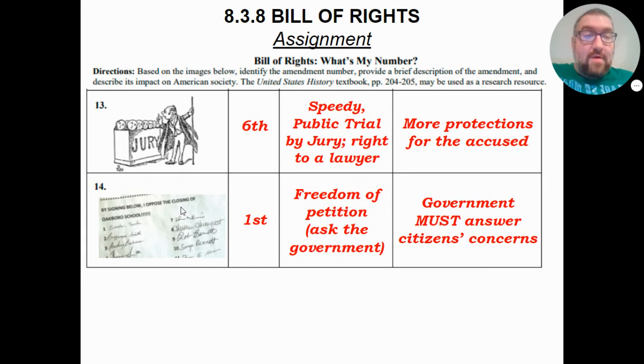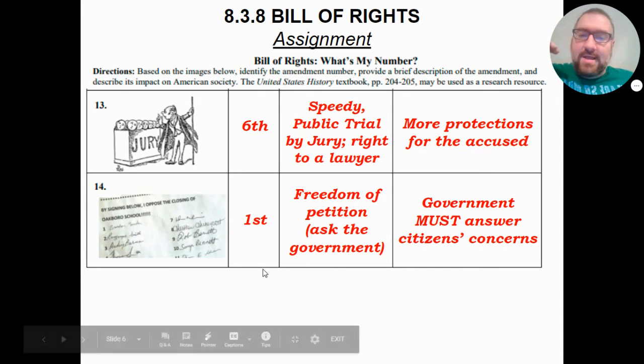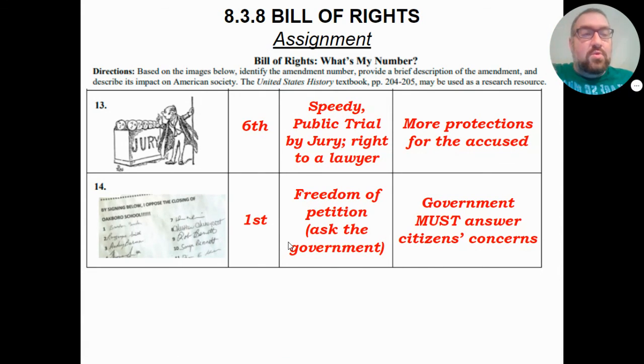So that's the whole of the Bill of Rights. It's a lot, but this is one of the most important lessons you're going to cover. Partially because it's covered on the STAR test, partially because this is an incredibly important lesson. I've got a lot of students who say, why should I care about a bunch of stuff that happened 200 years ago? This is happening today. Like I said, we mentioned petitions. A lot of people will use these when they're talking about, for instance, Black Lives Matter or something along those lines. The whole point behind a petition is that you are telling the government you want to change, and the government cannot punish you for that.